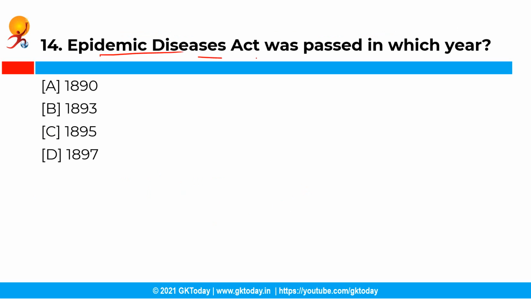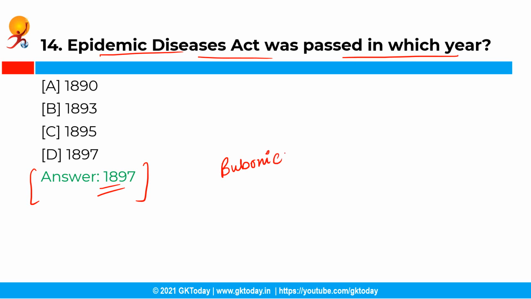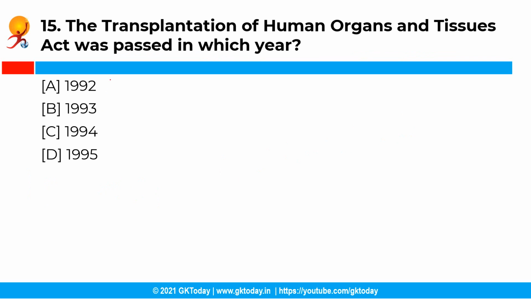So the Epidemic Diseases Act was passed in which year? Now you have the following options and the correct answer is option D, that is 1897. So the Epidemic Diseases Act was passed by the Parliament of India in the year 1897 and it was first enacted to tackle bubonic plague in Mumbai, former Bombay, in former British India. Moving ahead with the next question.